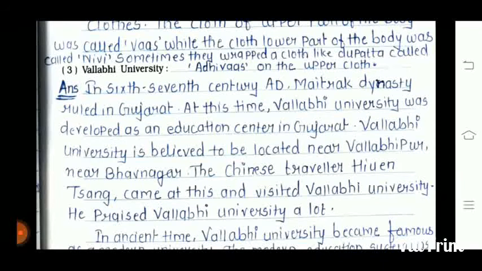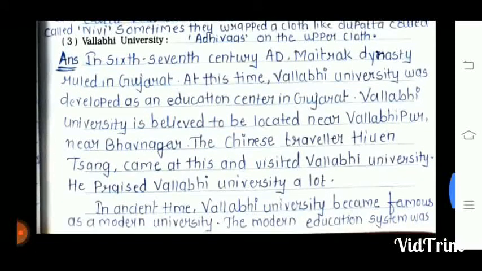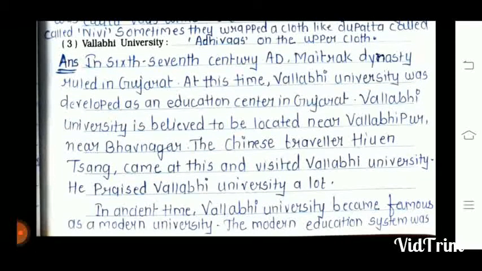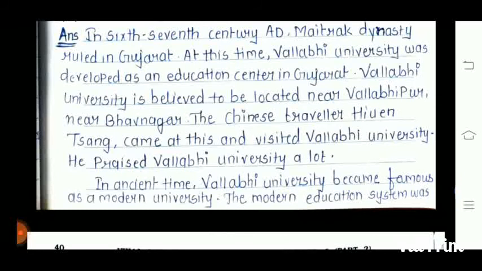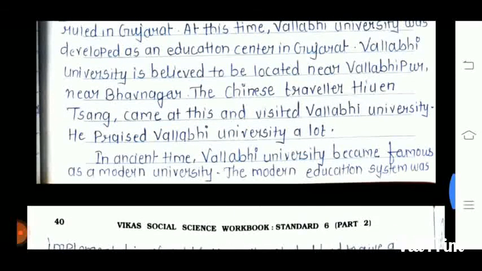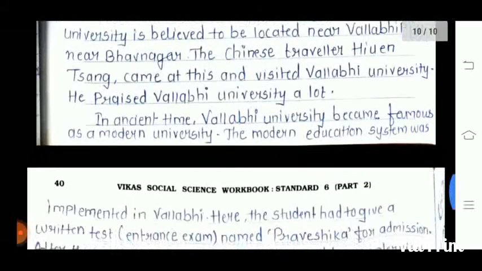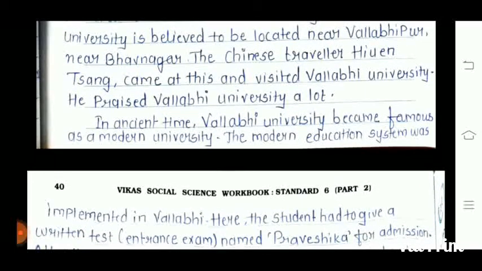The question number third is Vallabhi University. In the 6th-7th century AD, the Maitrak dynasty ruled in Gujarat. At this time, the Vallabhi University was developed as an education center in Gujarat. Vallabhi University is believed to be located near Vallabhipur, near Bhavnagar. The Chinese traveler Hiuen Tsang came and visited the Vallabhi University. He praised the Vallabhi University a lot.